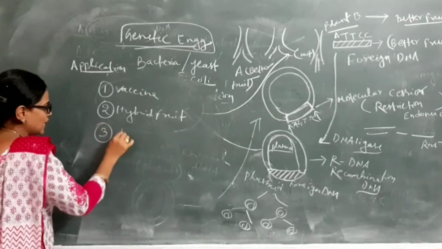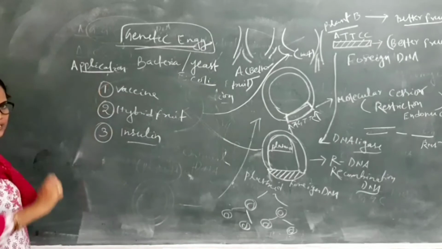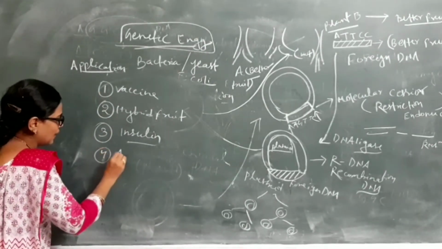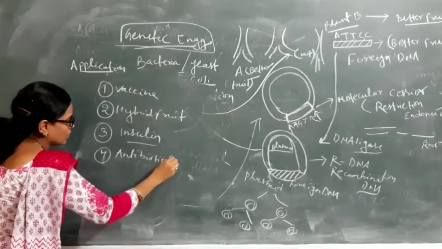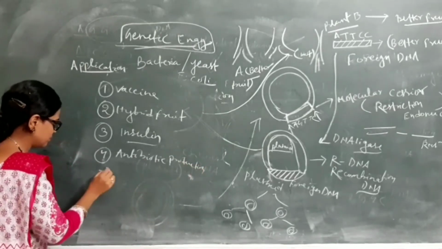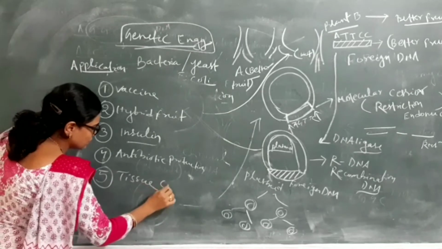Number 3, insulin production; this genetic engineering technology is used. Number 4, antibiotic production. Then number 5, in tissue culture technology for plants.